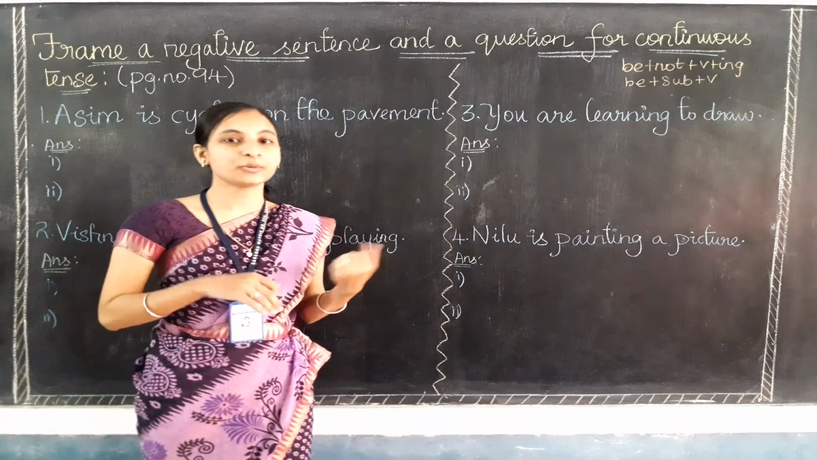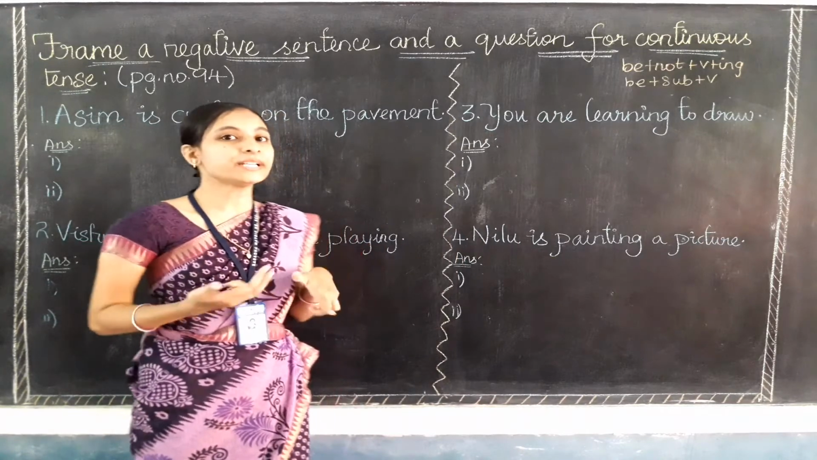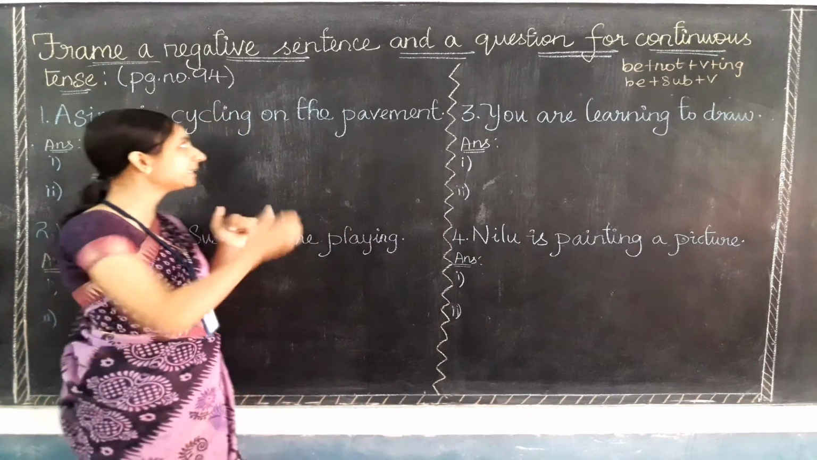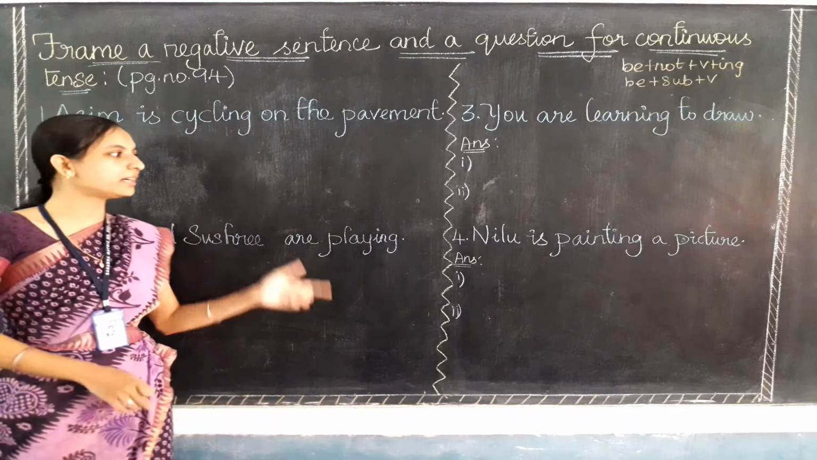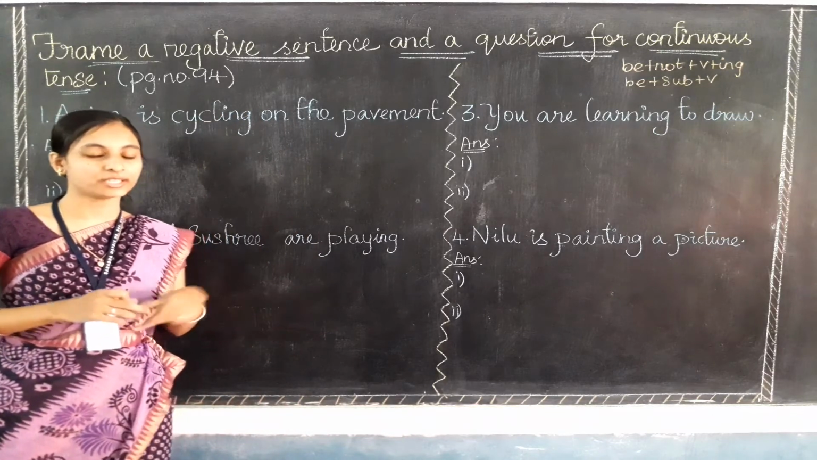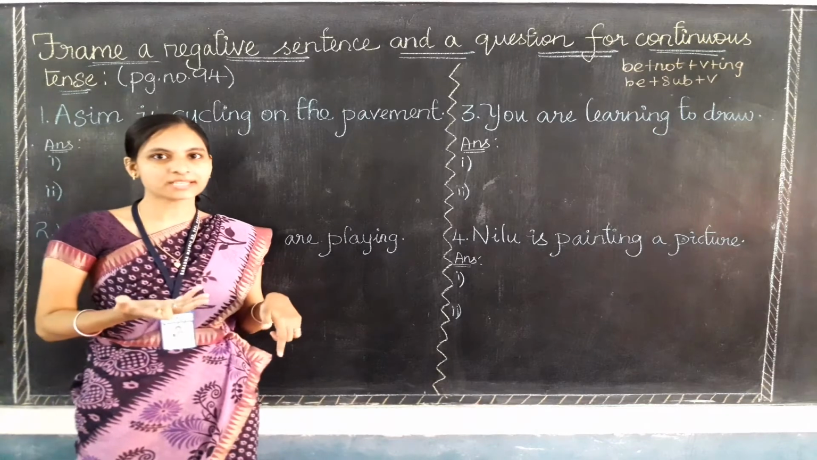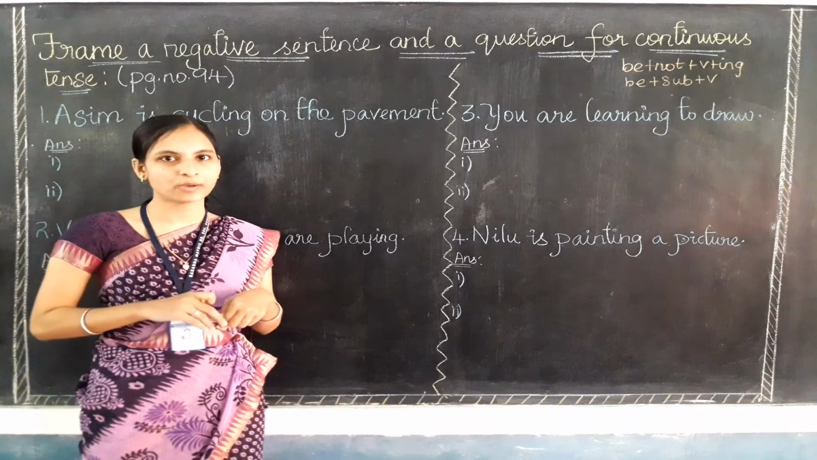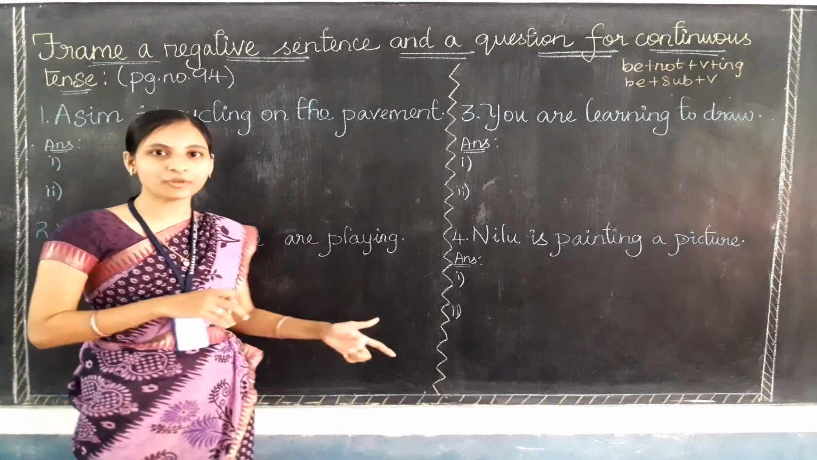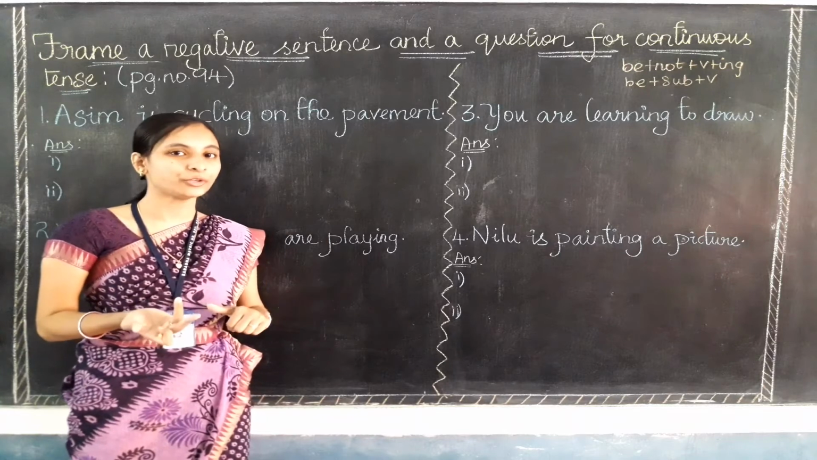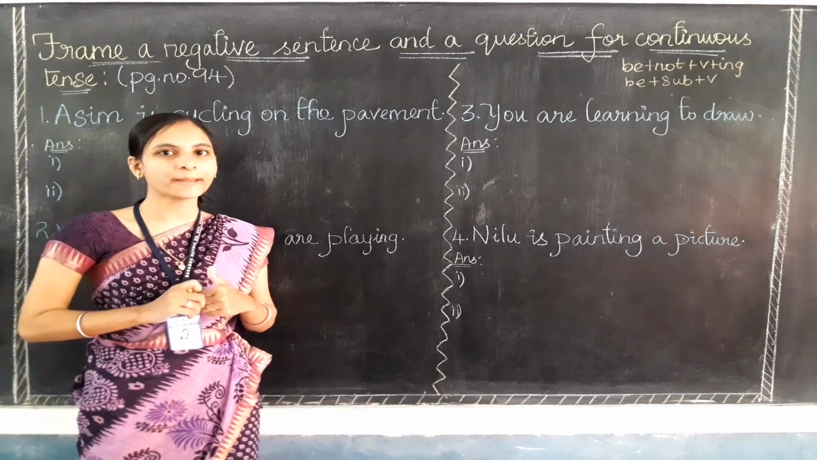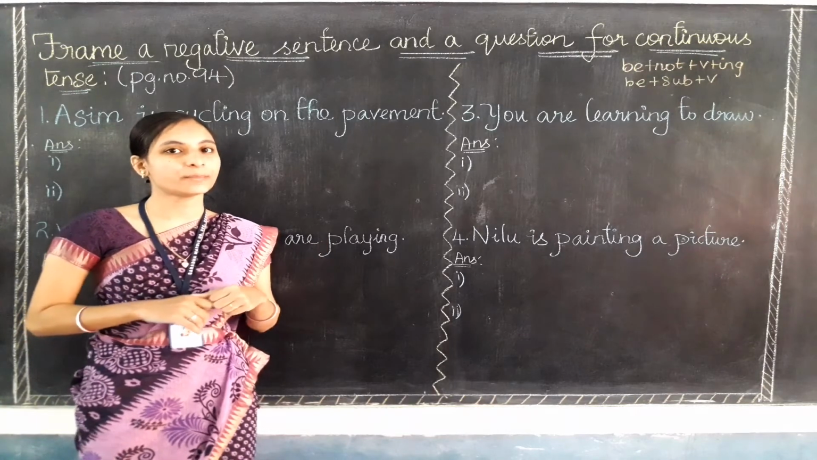So let's start doing the exercise. It is in your book page number 94. There are 5 sentences I have written on the board. The last one you should do by yourself, because after doing 4 questions it will be very easy for you to do the 5th one. Okay, so let's start doing it one by one.